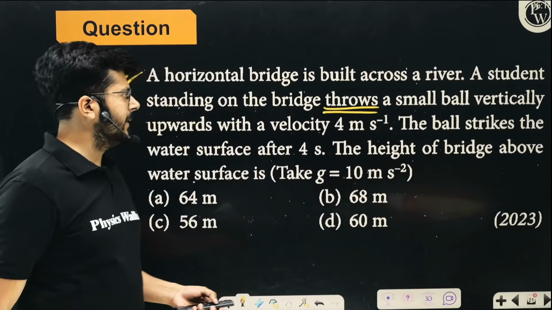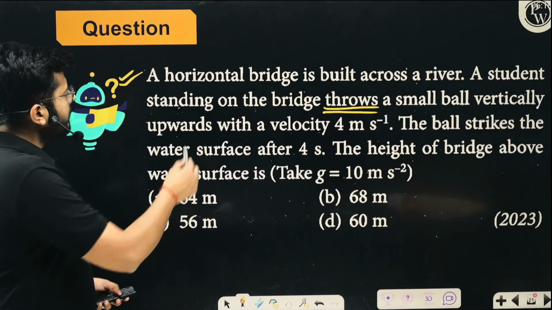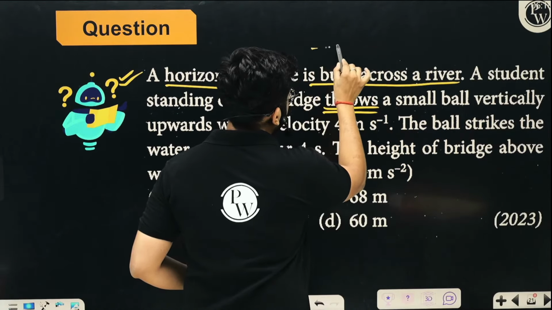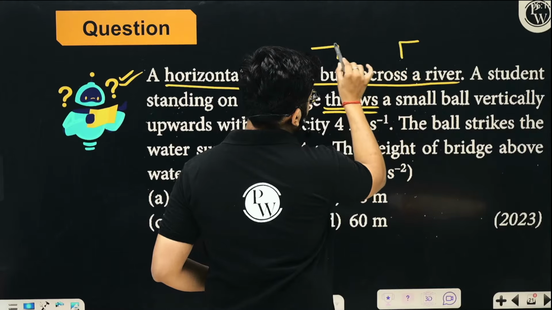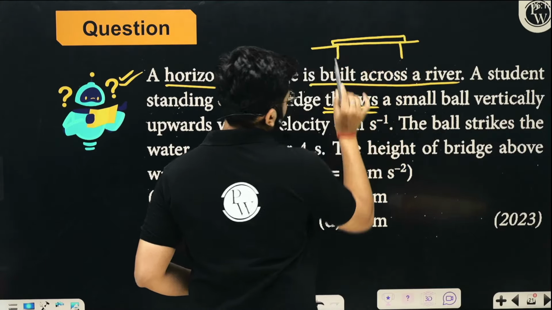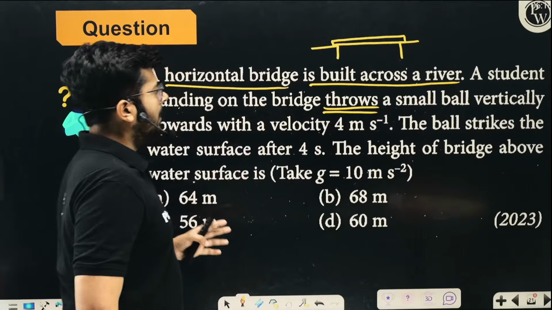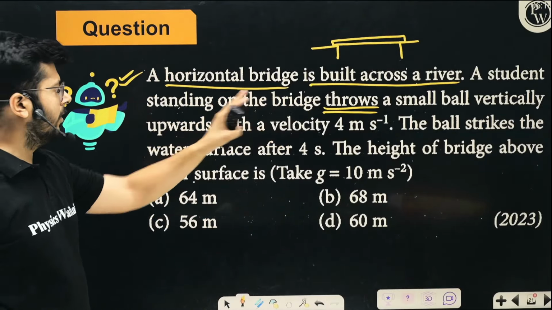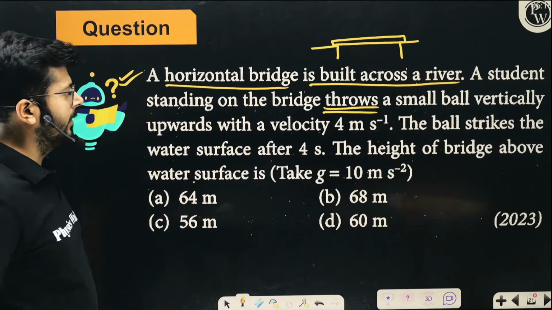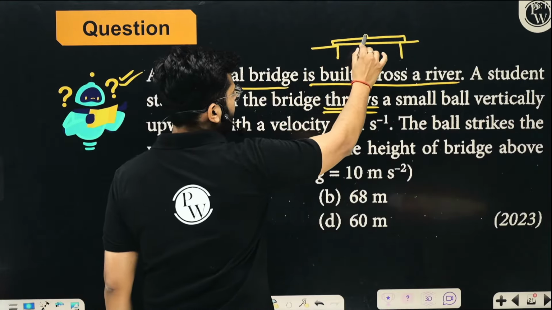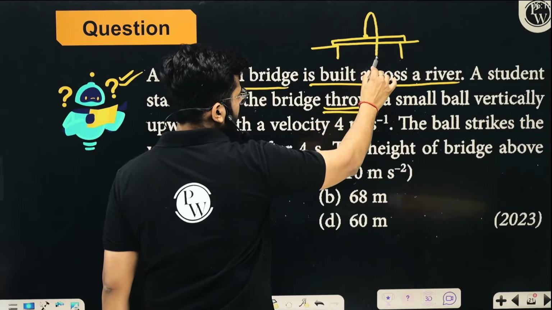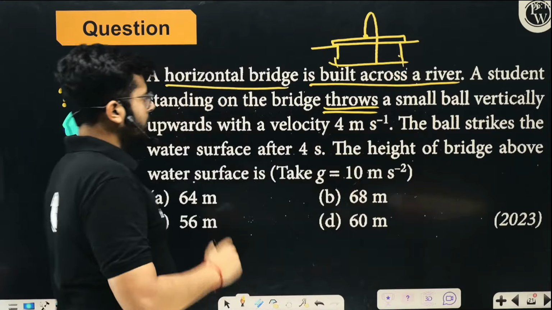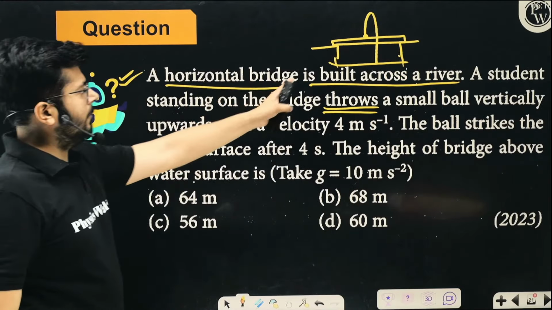Now, what is really happening? Think about it. There is a horizontal bridge that is built across a river. So this is one end of the river, this is another end of the river, and this is how the horizontal bridge is. A student is standing on the bridge. He throws a small ball vertically upward with a velocity of 4 meter per second. The ball will come down and hit the water, like this.